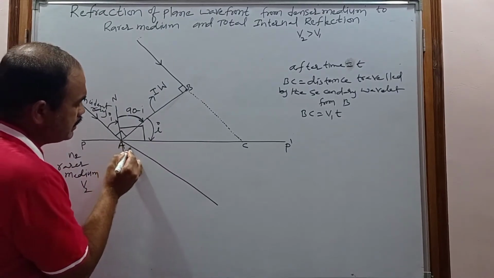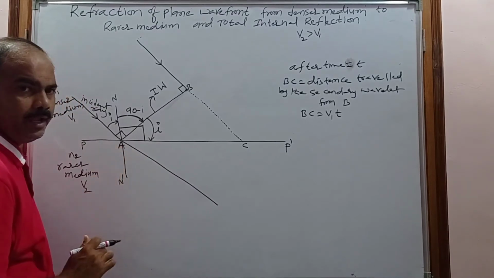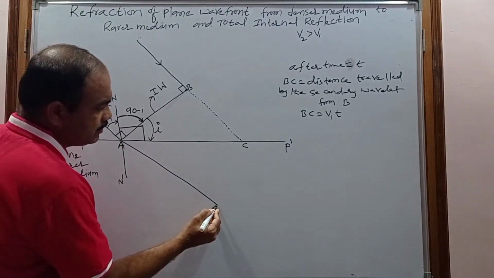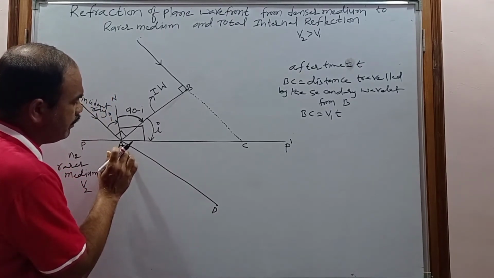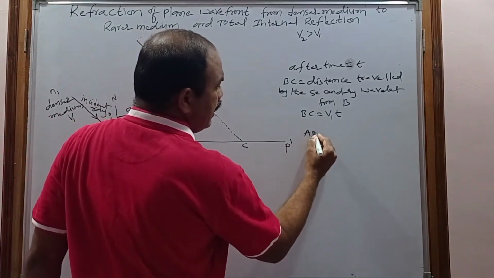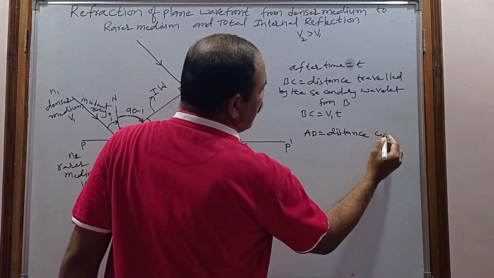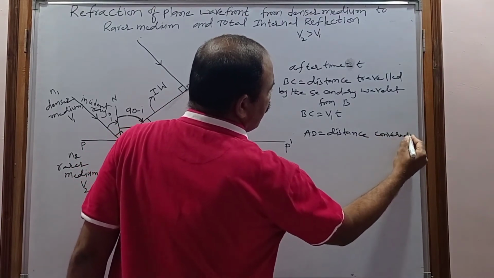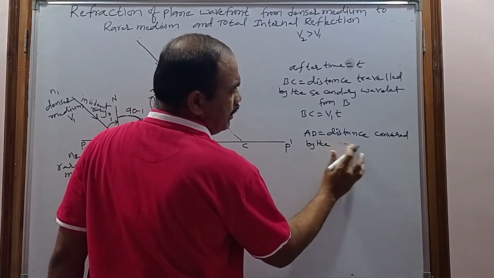So now let us consider the distance covered by whom? The secondary wavelet coming from A. Now consider this AD, the distance covered by the secondary wavelet coming from A. So this AD is the distance traveled or covered by the secondary wavelet.